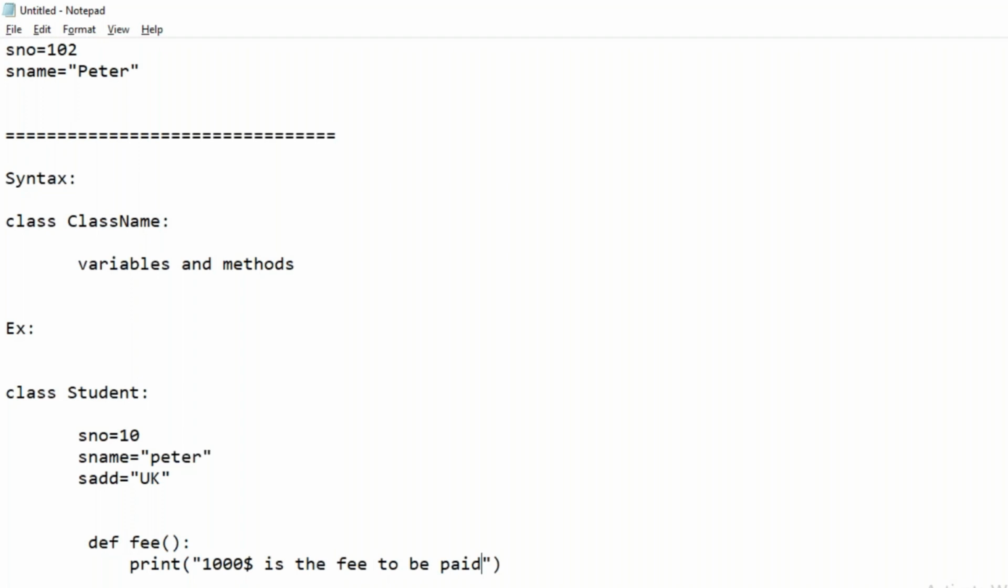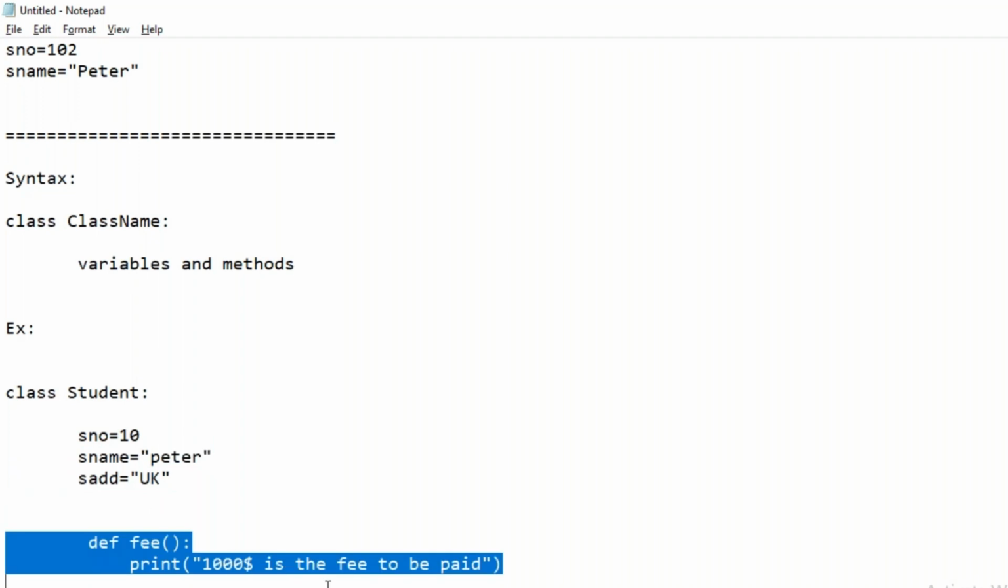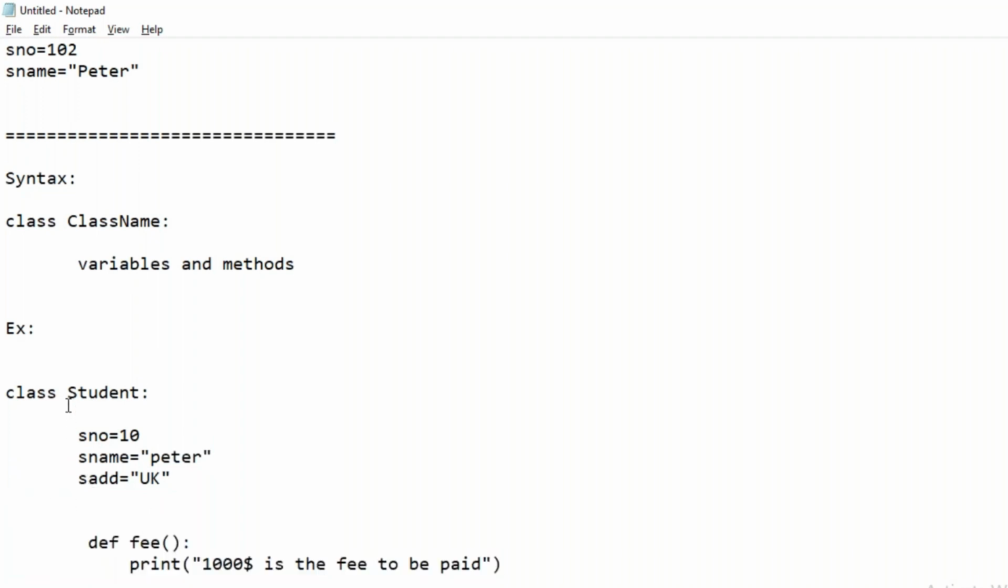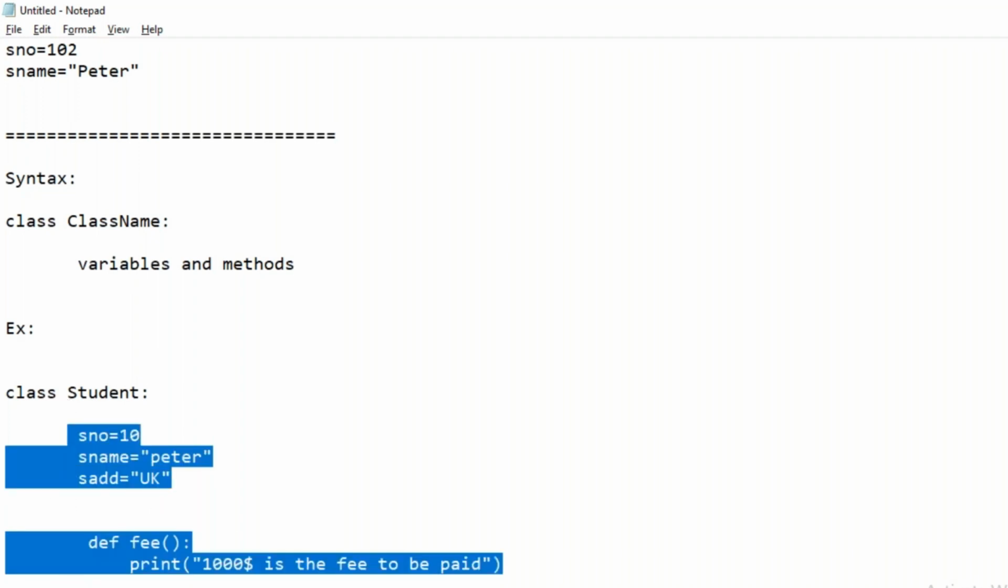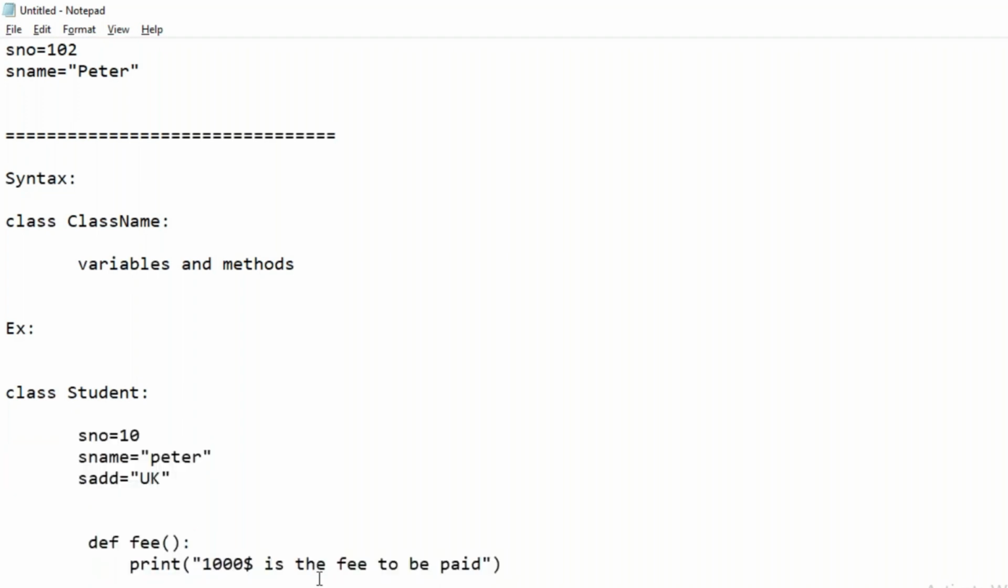So in this way, in a class, you can have the variables and functions, which are reusable blocks. As per the requirements, you have to create the variables and functions in the class. It's a collection of variables and functions. The syntax will look like this: class name, then the required variables and functions.